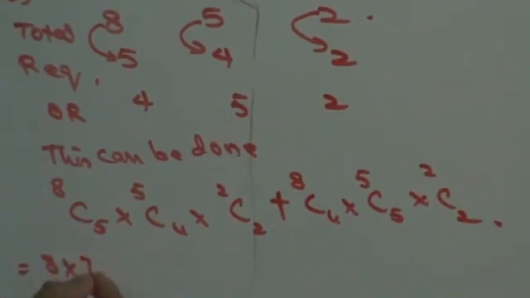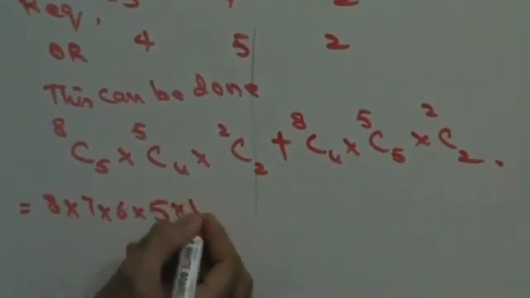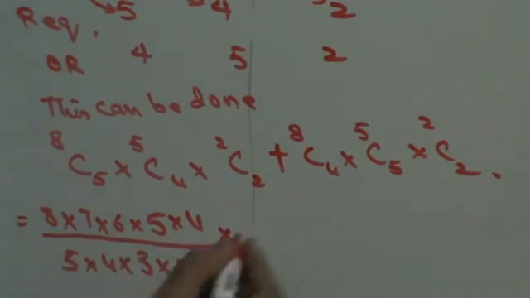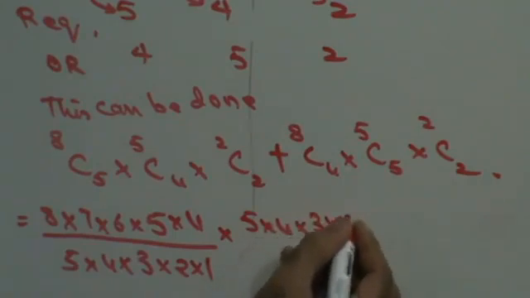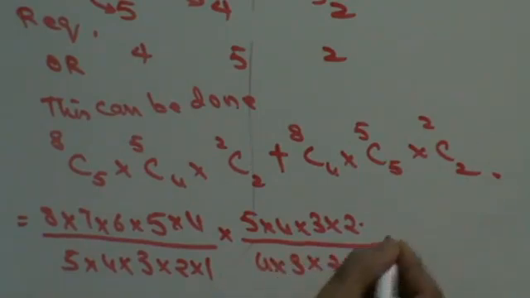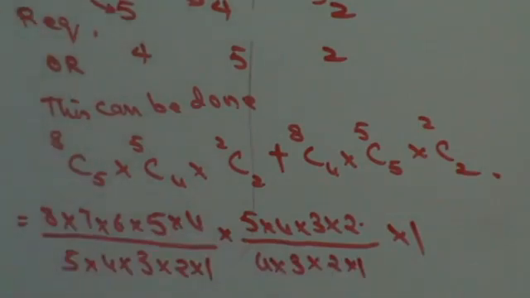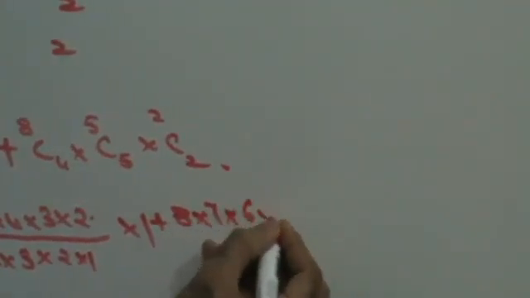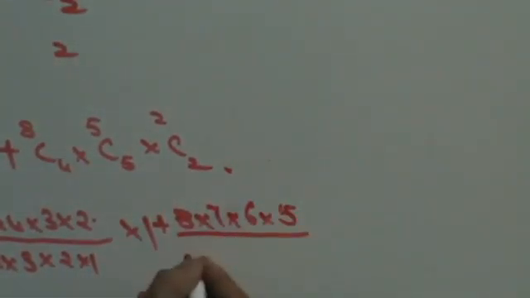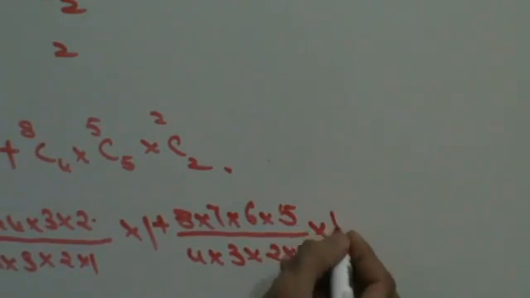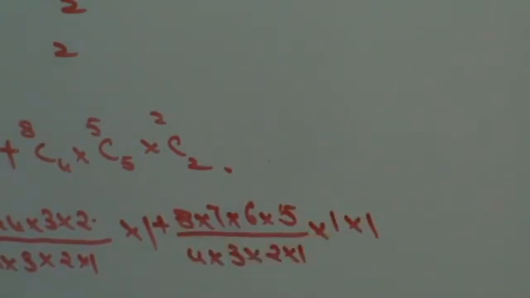This can be written as 8 into 7 into 6 into 5 into 4 upon 5 into 4 into 3 into 2 into 1, into C5 of 4, which is 5 into 4 into 3 into 2 upon 4 into 3 into 2 into 1, into 1, plus C8 of 4, 8 into 7 into 6 into 5 upon 4 into 3 into 2 into 1, into C5 of 5, 1, into C2 of 2, 1.